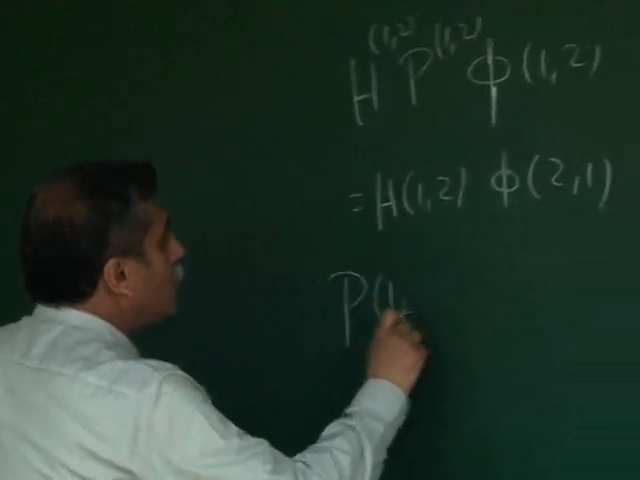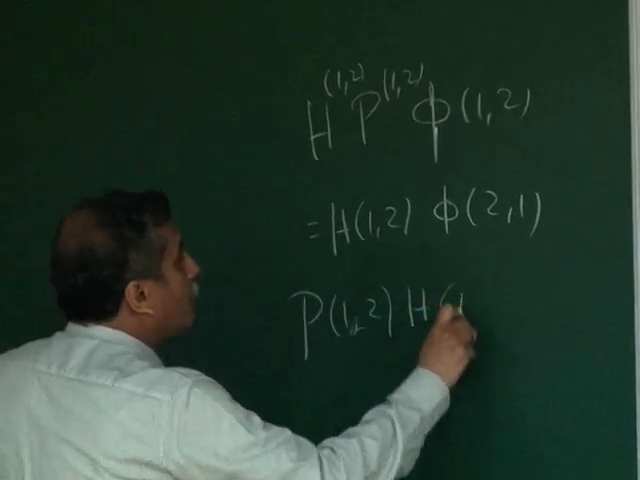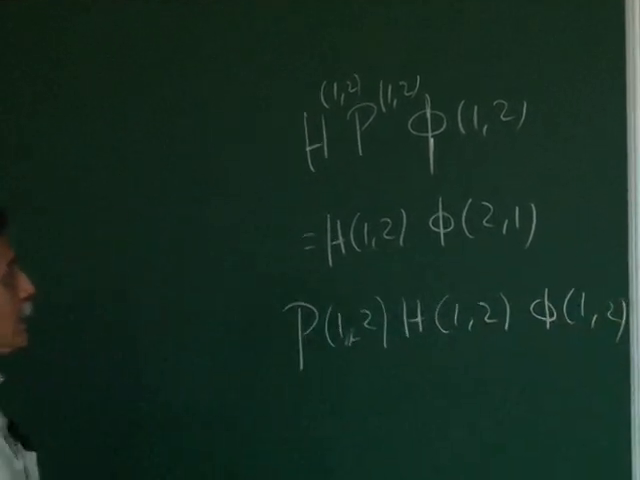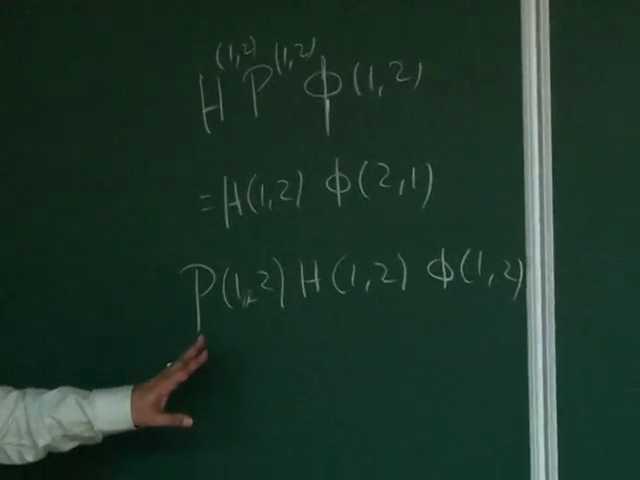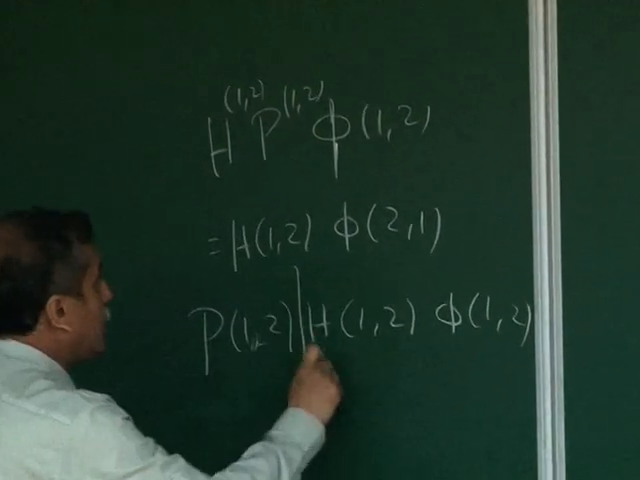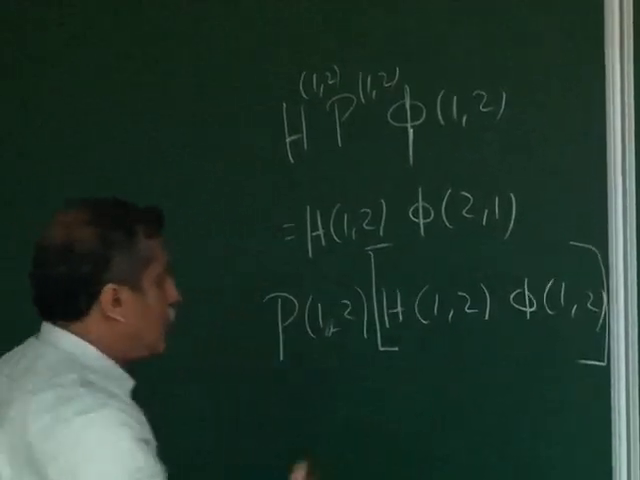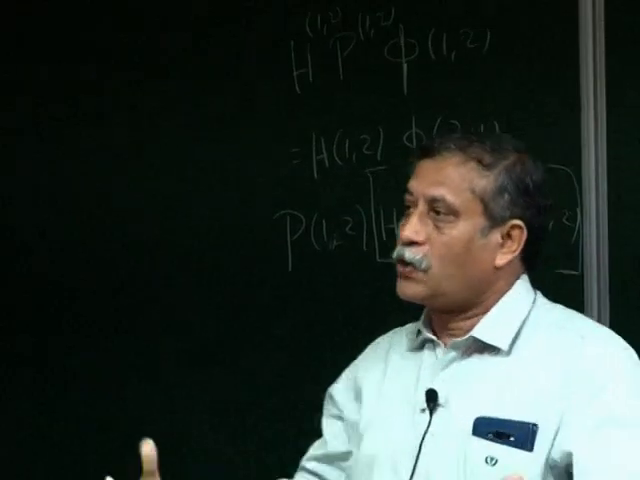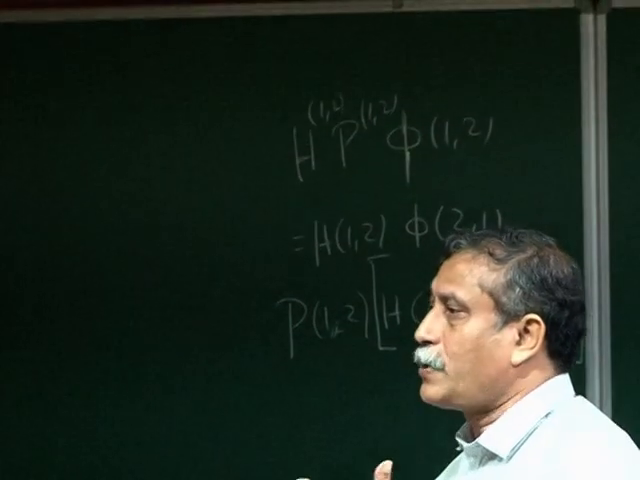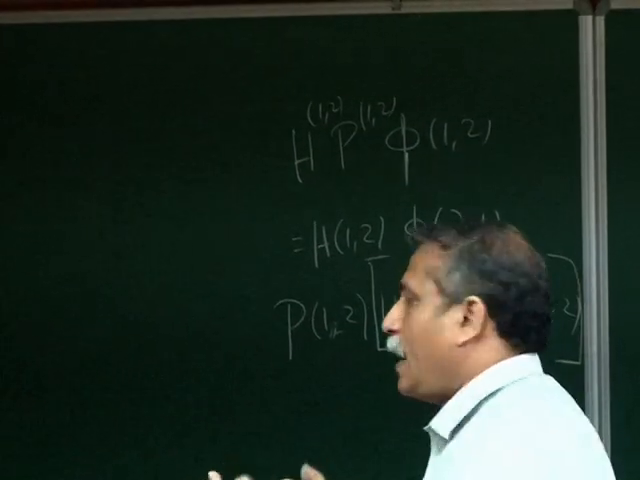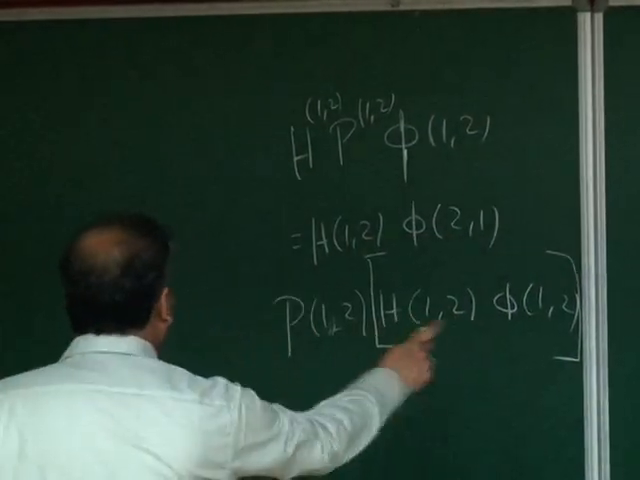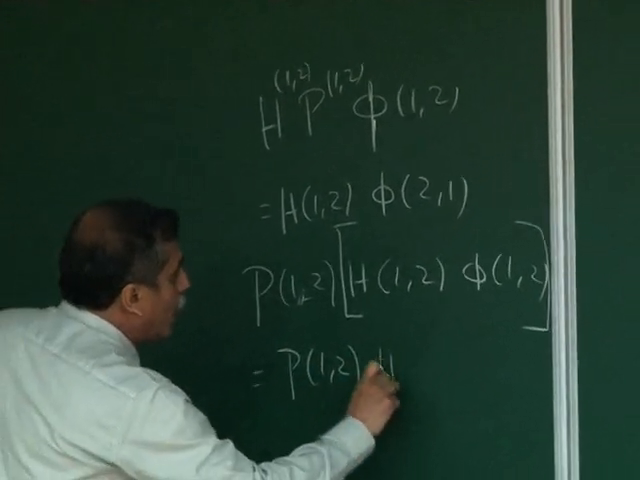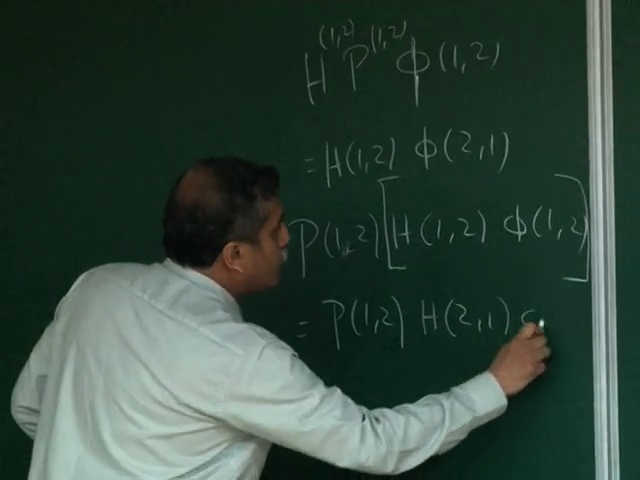P 1, 2, H 1, 2, phi 1, 2. Now, look at P. What is it acting on? It is actually acting on this composite thing. Not just phi of 1, but it is acting on whatever is H phi. So what is it going to do? It is going to interchange 1 to 2 and 2 to 1 in the entire function. So what do I get? I get P of 1, 2, H 2, 1, phi 2, 1.